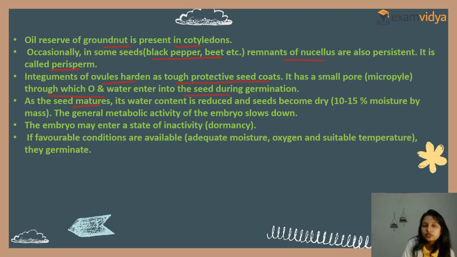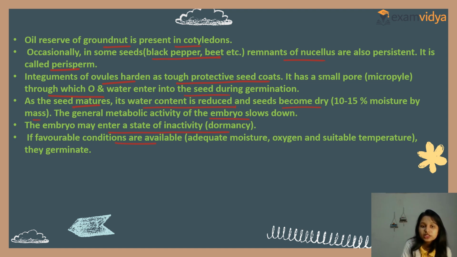As the seed matures, the water content is reduced and the seed becomes dry, 10 to 15% moisture by mass. The general metabolic activity of the embryo slows down. You know, so the embryo may enter a state of inactivity. This is known as dormancy.